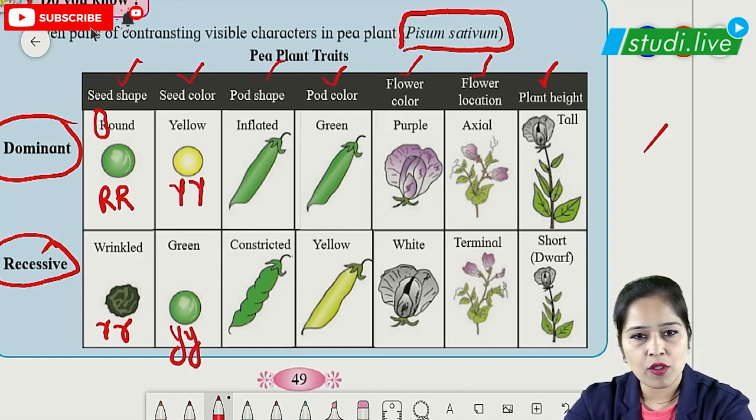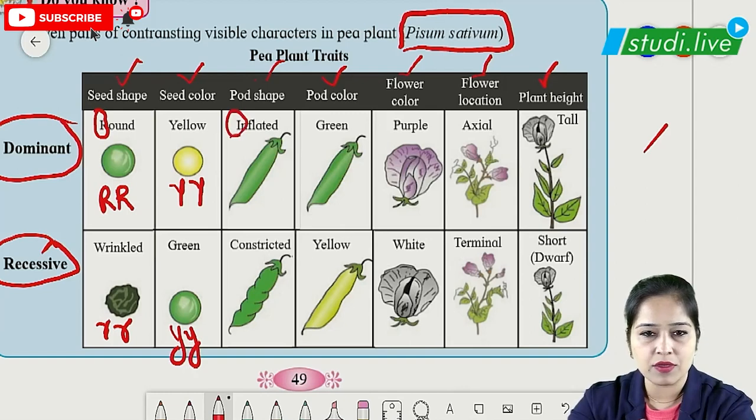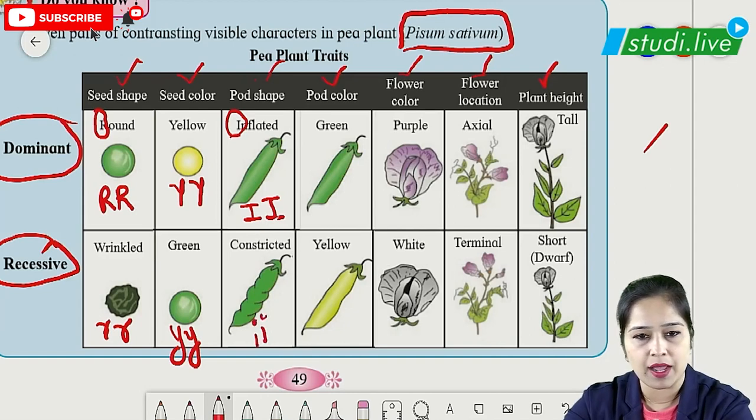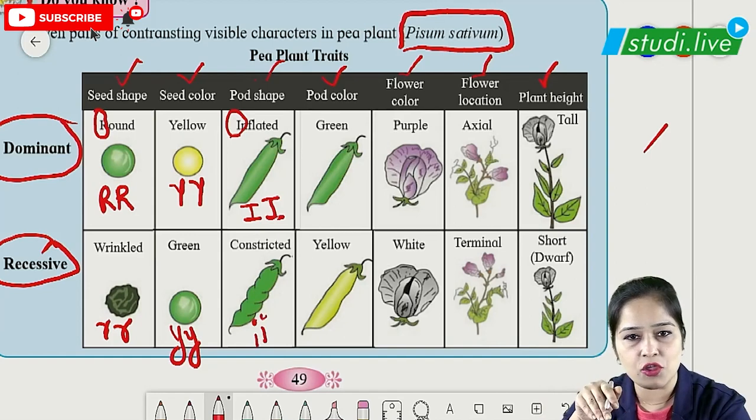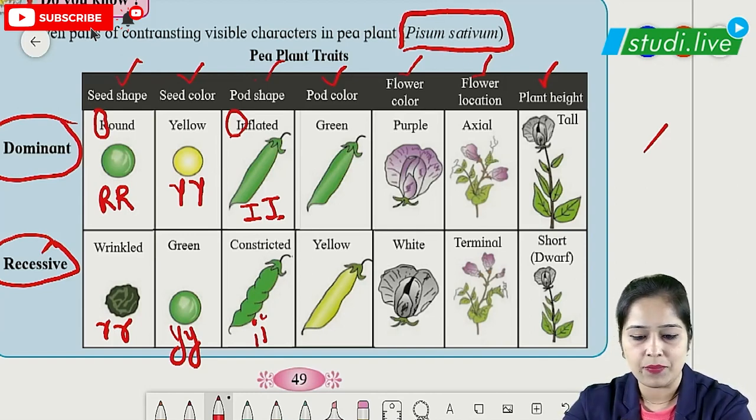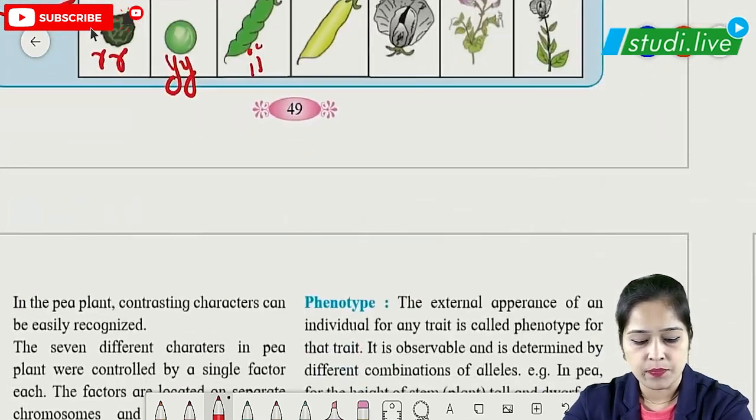Similarly for pod shape, it will be capital I because it is inflated over here, which is dominant. It will be capital I. Here it will be small i. So in this way, we can write all the phenotypes and genotypes for these 7 pairs of contrasting characters. And the question for this is, give the 7 pairs of contrasting characters in pea plant, which is Pisum sativum. Let's move on to the next topic.